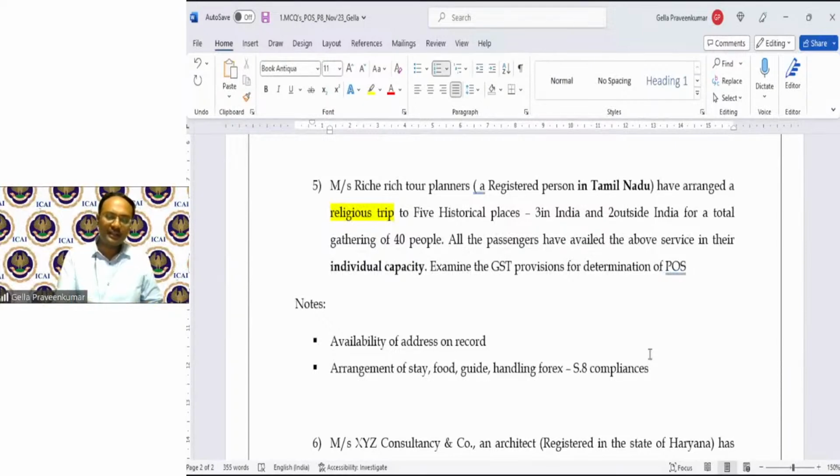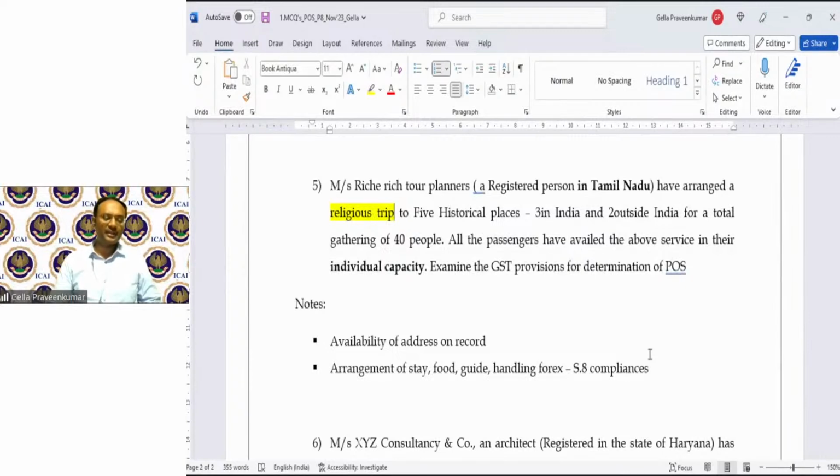Section 12, subsection 7. Place of supply of services provided by way of organizing cultural, artistic, sporting, scientific, educational, or entertainment events, including a supply of services in relation to a conference, fair, exhibition, celebration, or similar events, or services ancillary to organizing any of the events referred to in clause A, or assigning of sponsorship of such events.